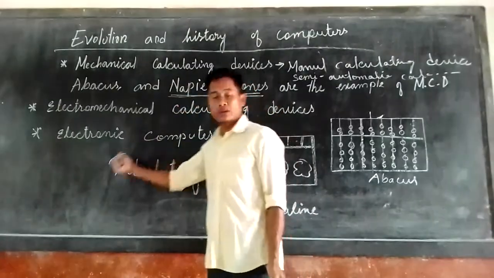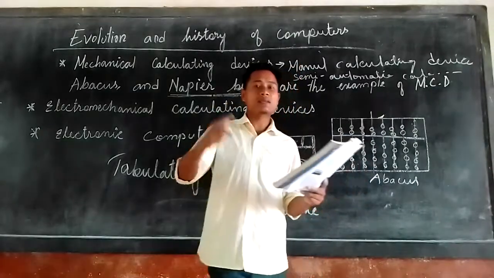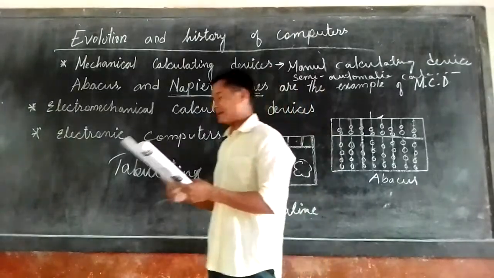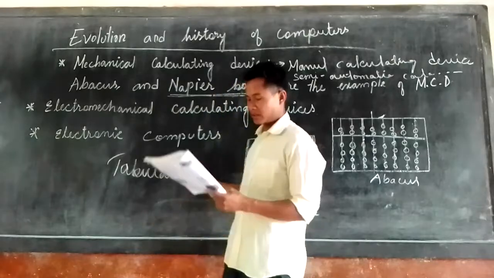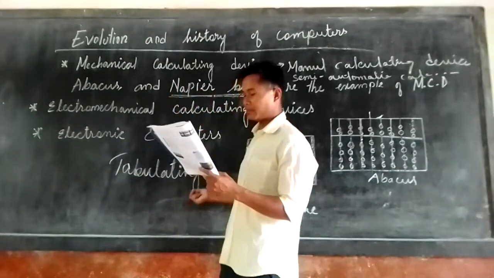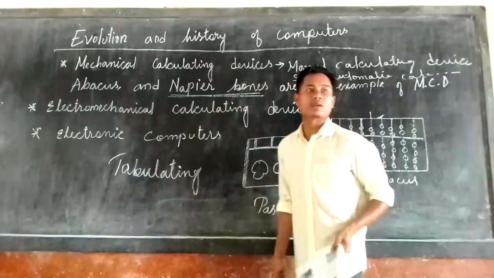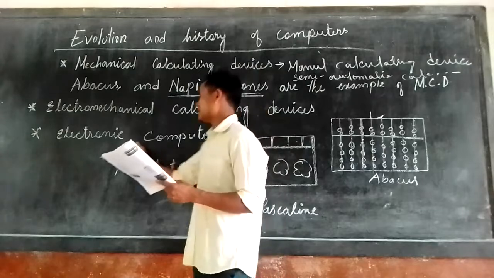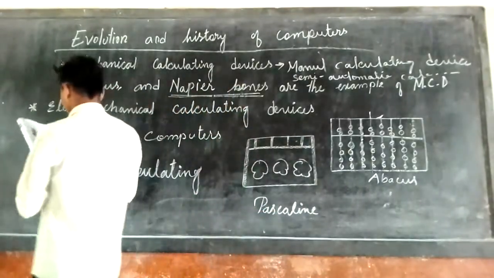This business machine became the International Business Machine.